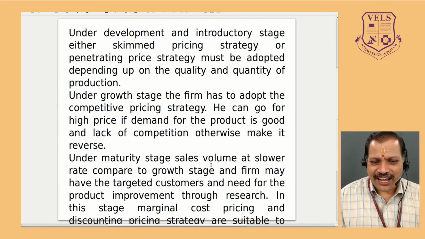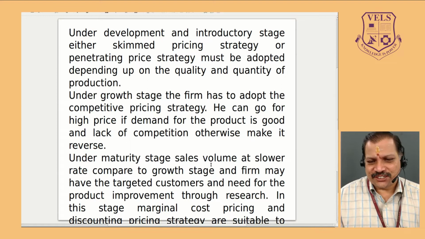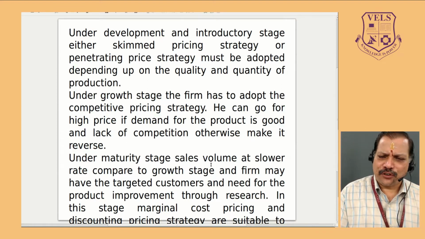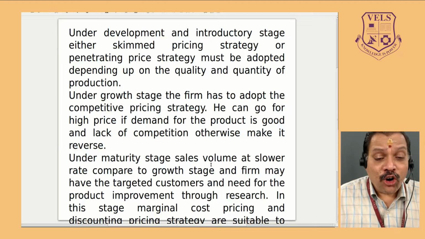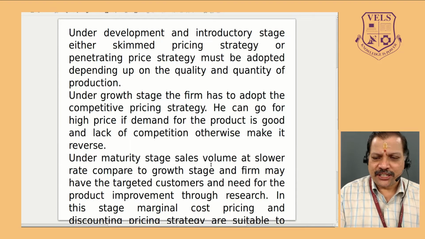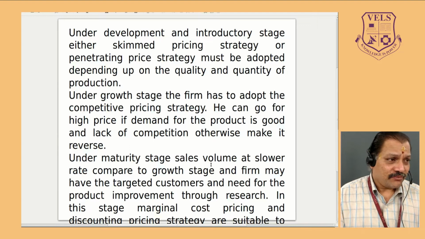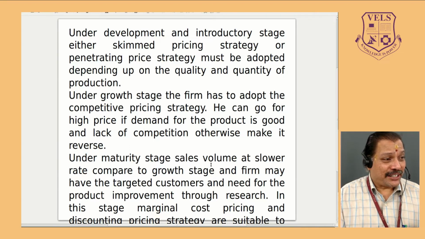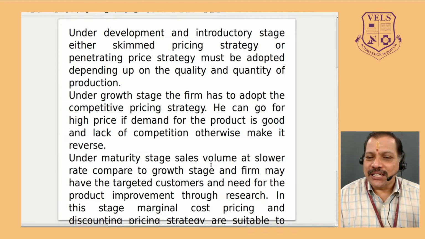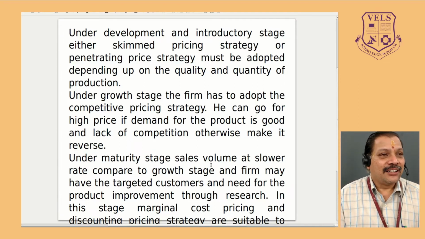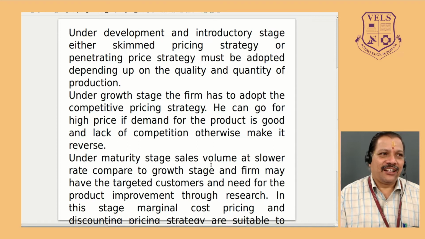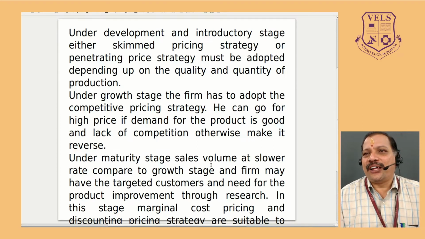Now let's move to the second stage, which is called the growth stage. Under this stage, the firm has to adopt a particular price strategy called competitive price strategy. He can go for a high price if the demand for the product is good and there is a lack of competition, otherwise make it reverse. Suppose people keep on demanding that product, then he can fix a high price. Suppose it has a very low demand, then you have to reduce the price in order to induce the demand. Not only that, how many competitors are there, what are all the substitutes for that particular company.